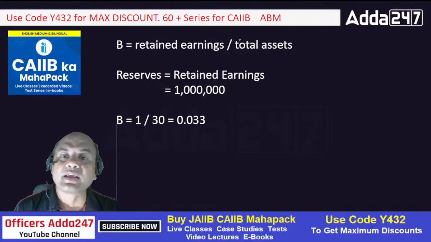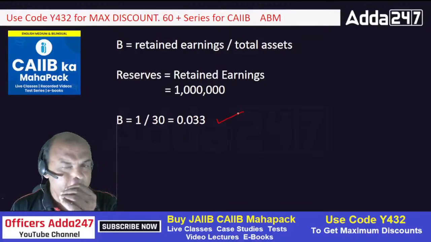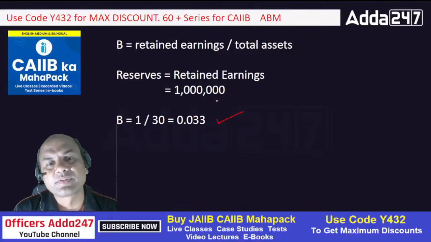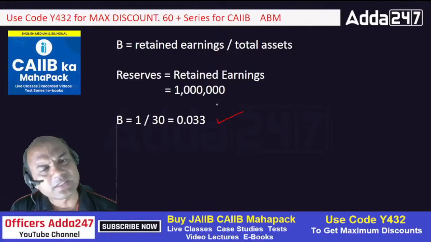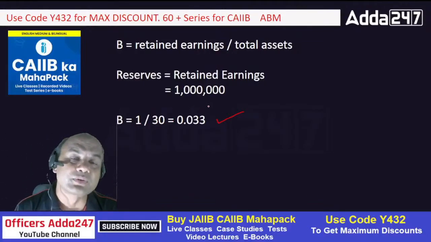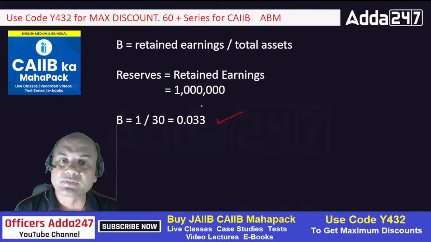So 1 upon 30. Again, total assets is the same. So 1 upon 30, 0.033. Got it? Everyone do the calculations yourself. These are simple ones. 1 upon 30. Use the calculator, isn't it? So that's why I'm doing it fast over here. You can try it yourself. I would always suggest you try it yourself.